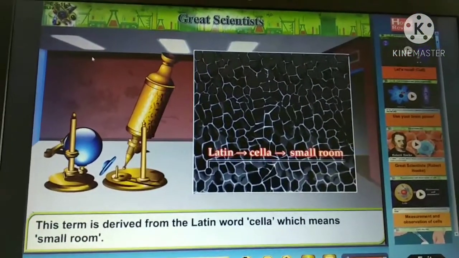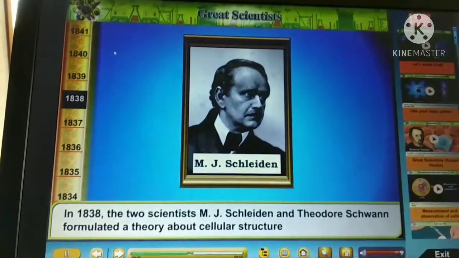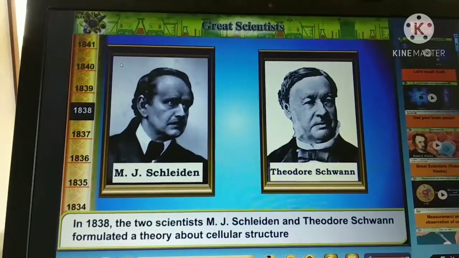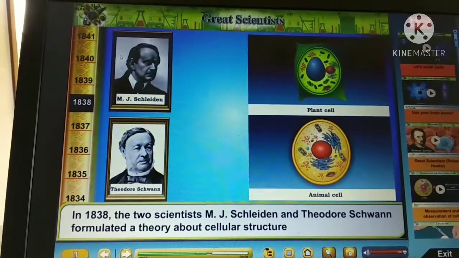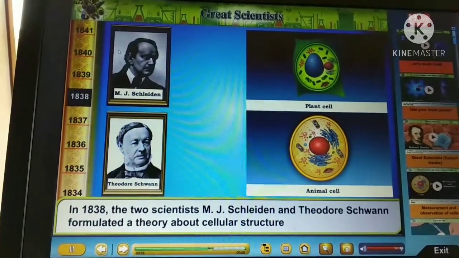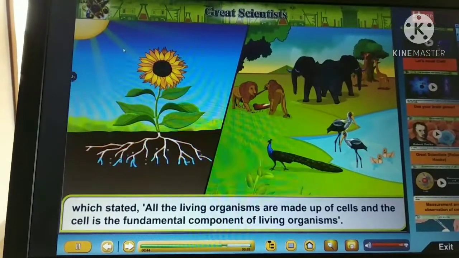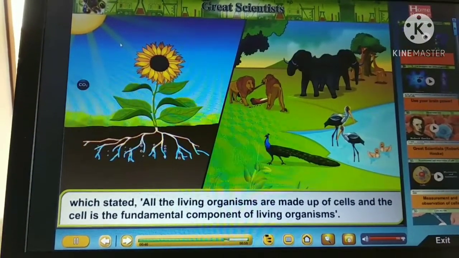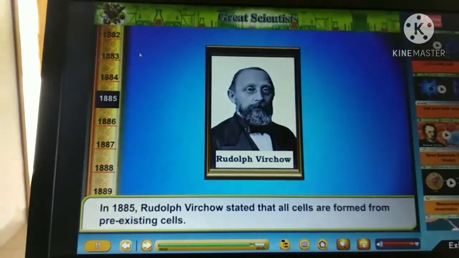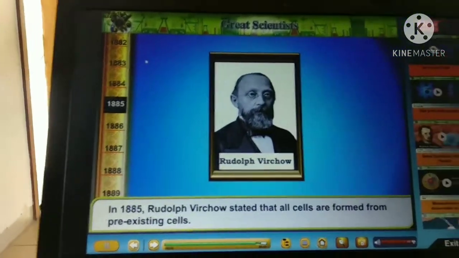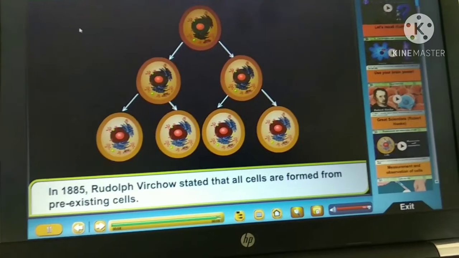This term is derived from the Latin word cella, which means small room. In 1838, the two scientists M.J. Schleiden and Theodor Schwann formulated a cell theory which stated that all living organisms are made up of cells and the cell is the fundamental component of living organisms. In 1885, Rudolf Virchow stated that all cells are formed from pre-existing cells.